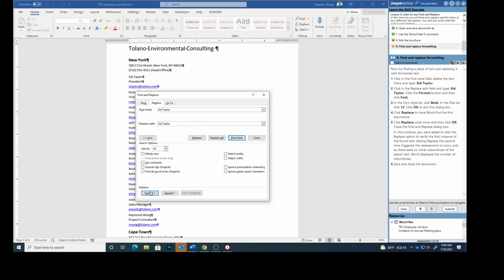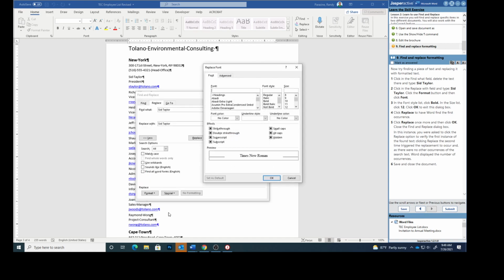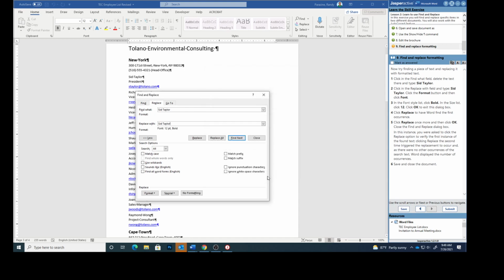Click the Format button and then click Font. In the font list, click Bold. In the size list, click 12. Click OK. Click Replace to have Word find the first occurrence. And you can see right here that what we're changing it from Sid Taylor to Sid Taylor, that's 12-point bold, so click Replace.